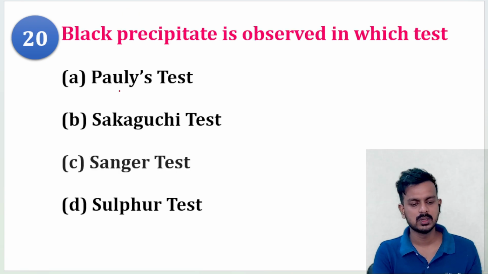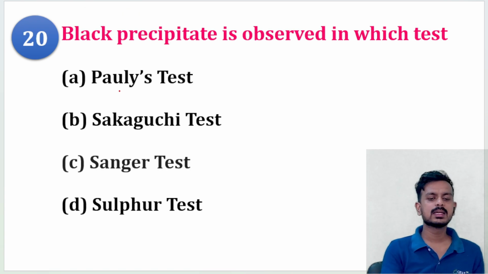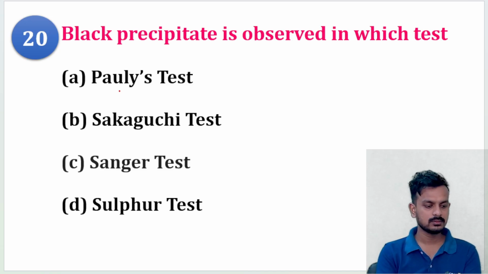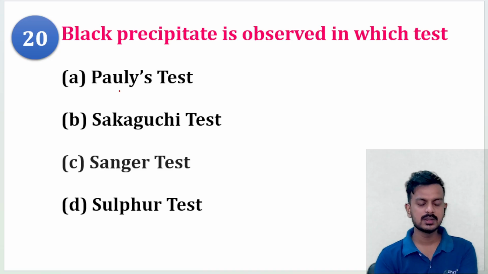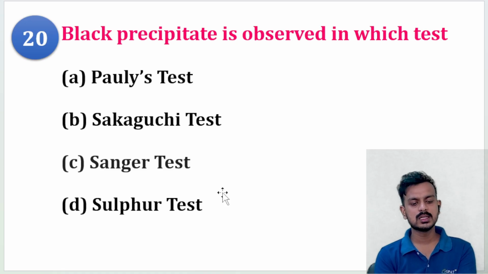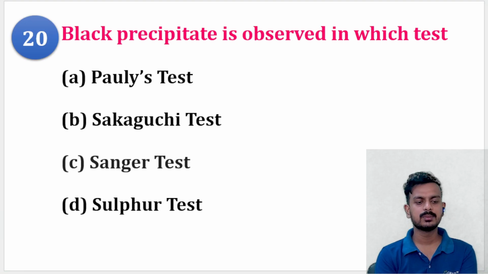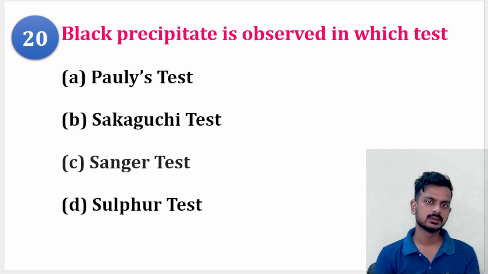So the last question of today's video, black precipitation. Black precipitation is observed in Pauly's test, Sakaguchi test, Sanger's test, or sulfur test.